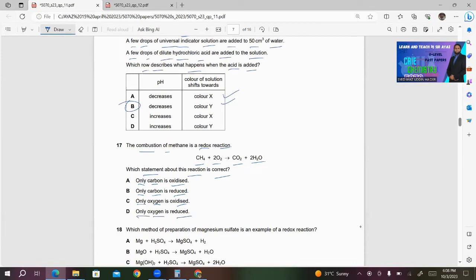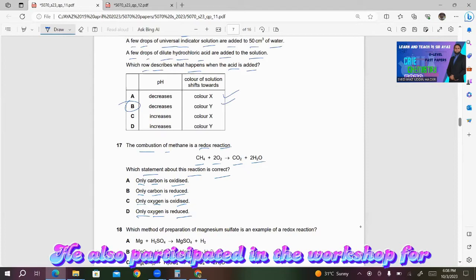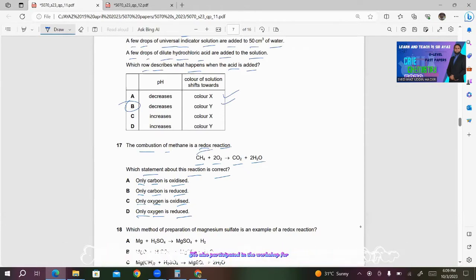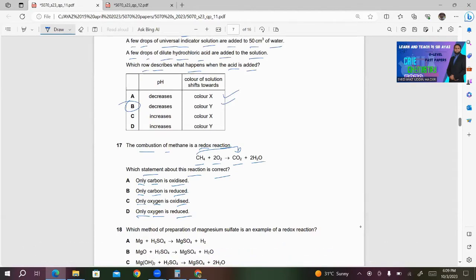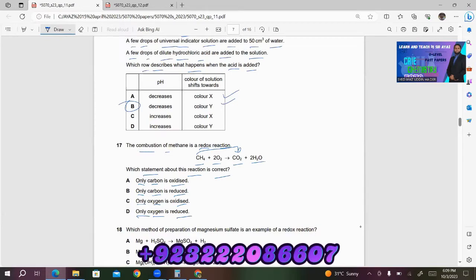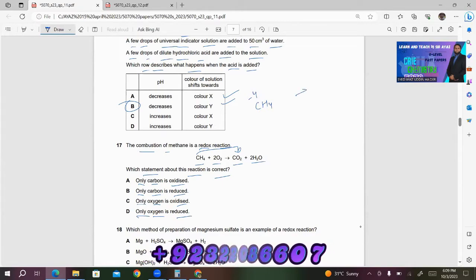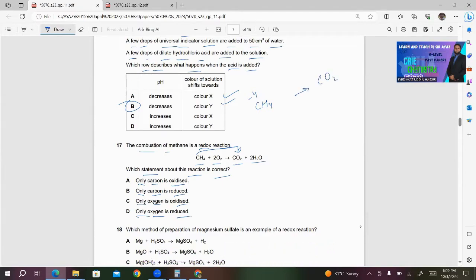If you look at this equation, carbon is oxidized. You see this carbon has gained oxygen. Furthermore, if you look at the oxidation number of carbon, it is also increased. In CH4, the oxidation number of carbon is -4. But in case of CO2, the oxidation number changes to +4, as carbon is less electronegative than oxygen. So this is the correct statement.